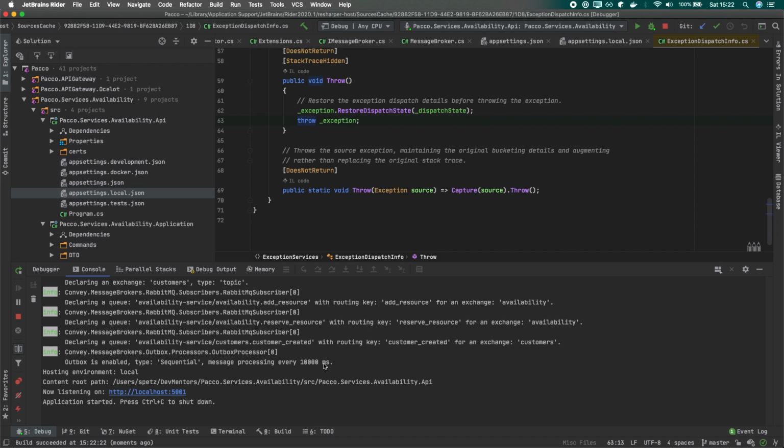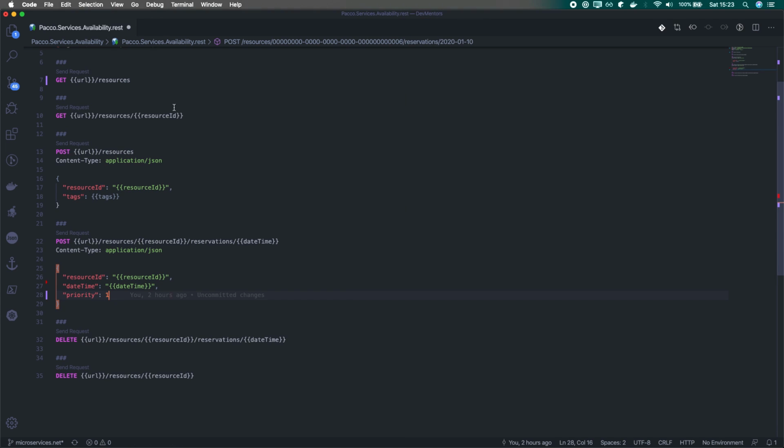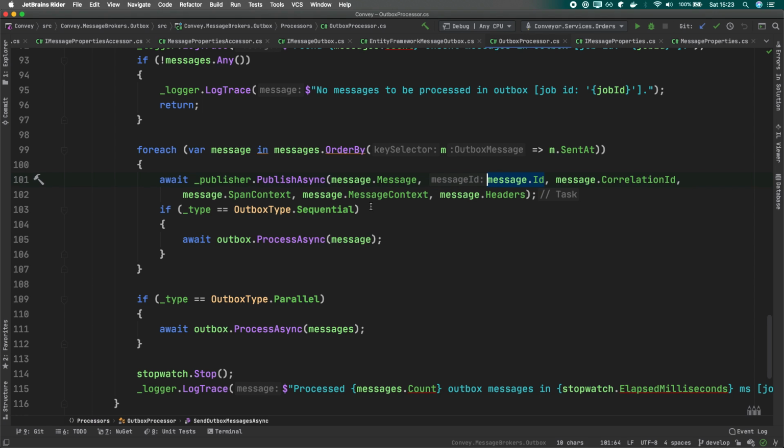Exactly, and as you can already see in the logs, here we have this message, Outbox is enabled, and we'll be processing these messages, for example, every 10 seconds, and then we should see the logs that it actually tries to find some messages. Okay. And if it doesn't find anything, it will not send anything. All right, so let's try to produce some event. So for example, we can do maybe another one for adding the resource. Yeah, so let's send this one.